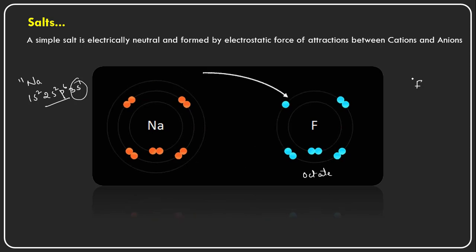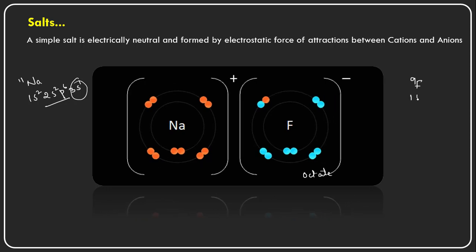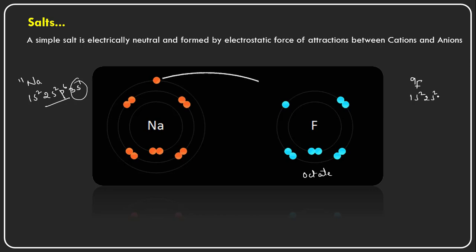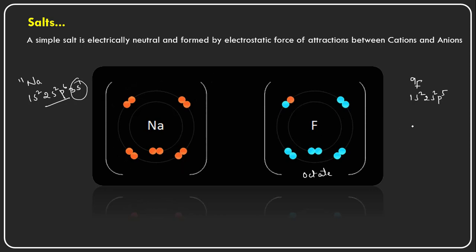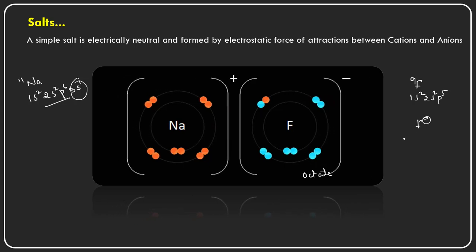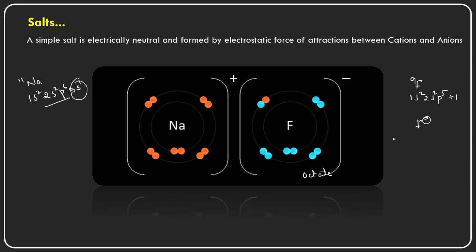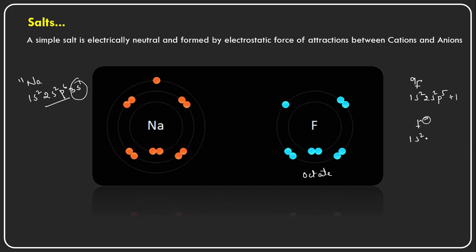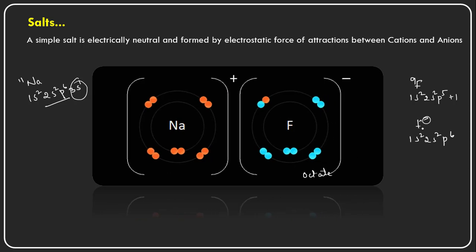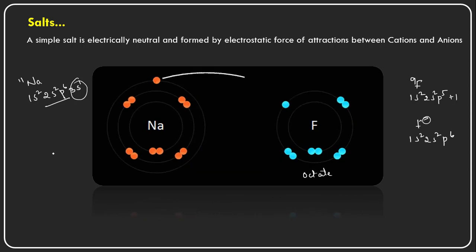Fluorine has atomic number 9, with 1s2, 2s2, 2p5. The second orbital has only 5 electrons in the p orbital. But when the fluoride ion accepts one extra electron into this p orbital, the electronic configuration becomes 1s2, 2s2, 2p6 now. So this is how the fluoride ion forms.